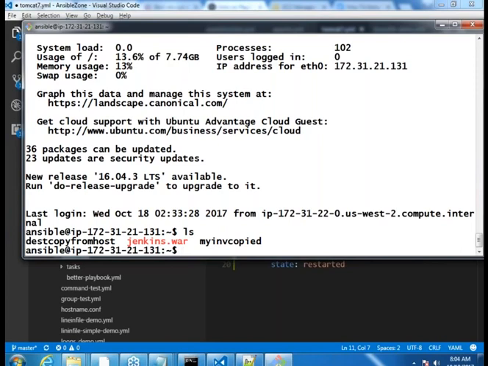We have two Ubuntu servers. In one Ubuntu server, I am creating a file which is home ansible dest from group, because that is a group variable. In the second machine, I didn't want the file there. So what have I done? I have gone into host_vars, and in host_vars I have created the same variable and given a different value. Okay, so now what happens? For that host, whenever it is running, it will see the variable at two places. One is in group_vars, the other one is in host_vars. Host vars have more priority than group variables. So host variables is the thing which gets applied. So that's how it works.